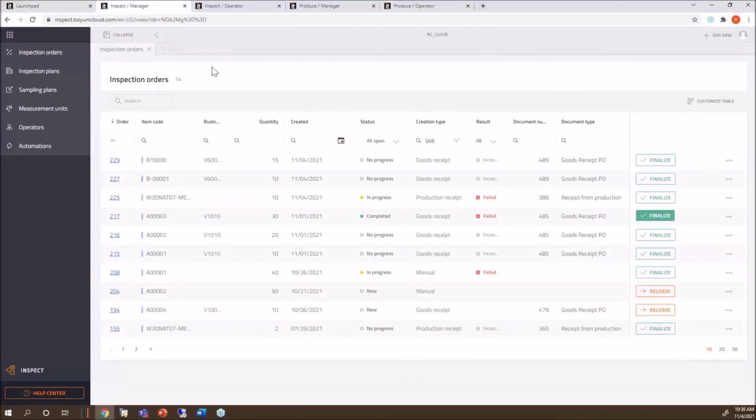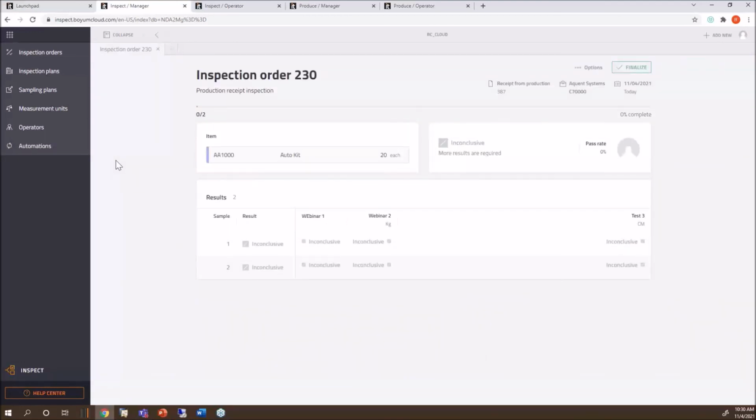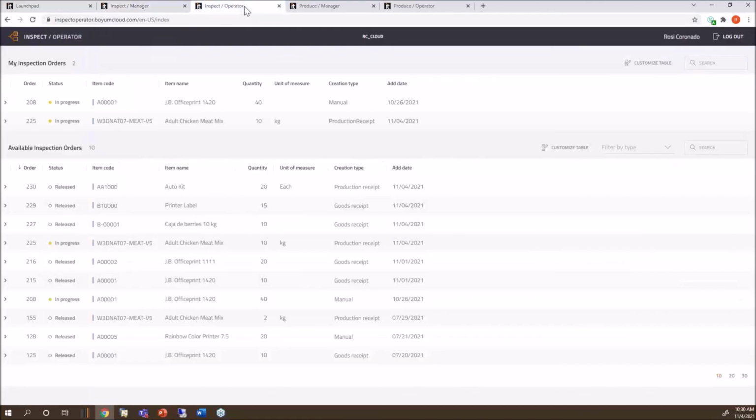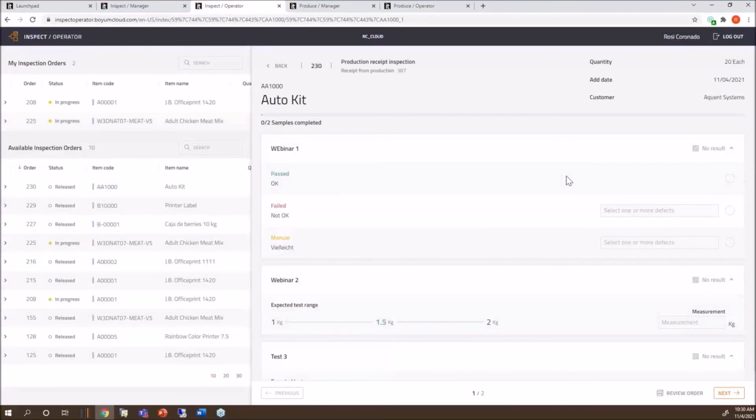Let's go to Inspect Manager, and you see how it's refreshing. There it is. It just created a quality control order because I received this item from production, and it looked at my rules. How nice is that? Let's look at it. I did 20. I said 10% if I have a quantity of 20. Guess what? It is two samples. It does exactly what you have configured, and it's released already. So the inspection operator sees it already too, and they can start this inspection order for this auto kit.